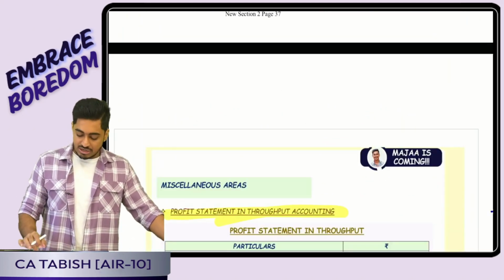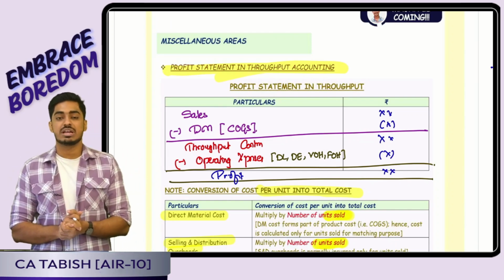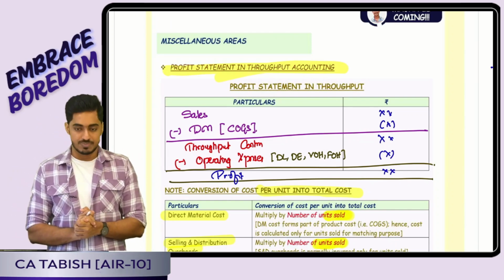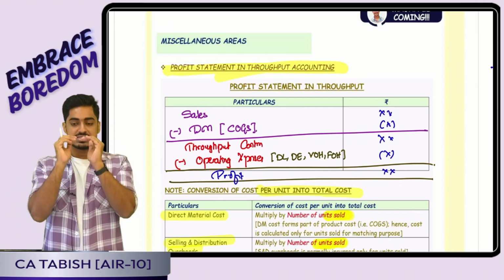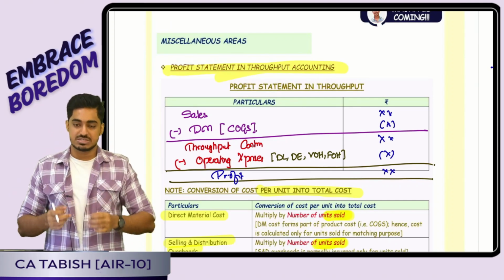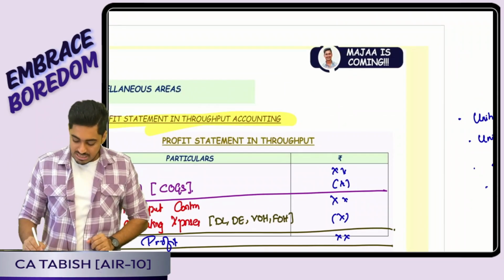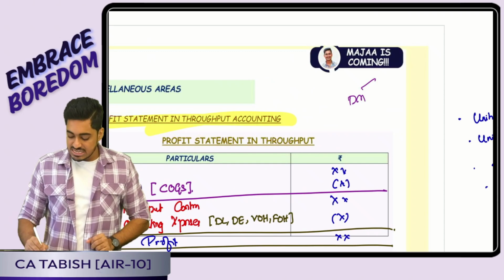Then we continued our discussion further to the miscellaneous areas. There the first point we had discussed was profit statement in throughput. Simple, sales minus direct material gave me my throughput contribution, minus operating expense gave me my profit. A simple point I discussed, a simple framework I told students, my direct material cost as well as variable selling overhead.